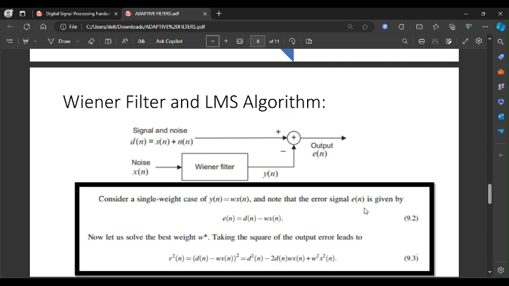The problem is basically given by d of n, that is the corrupted input signal. X of n is the input signal to the filter. N of n is the noise corruption to the input signal. Y of n is the output of the Wiener filter. And then the objective is to design the Wiener filter such that y of n closely approximates the clean signal contained within d of n, minimizing the MSE between y of n and d of n. Its mathematical model is already explained in the book.